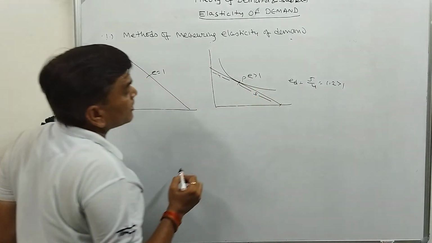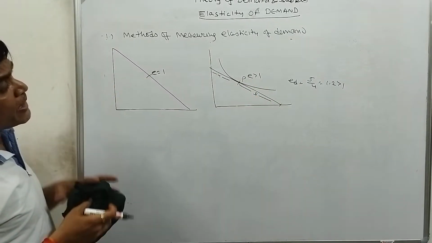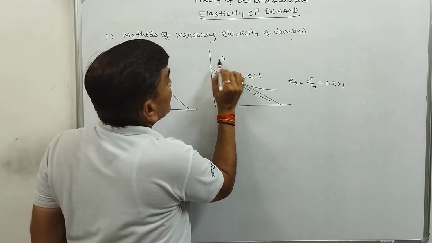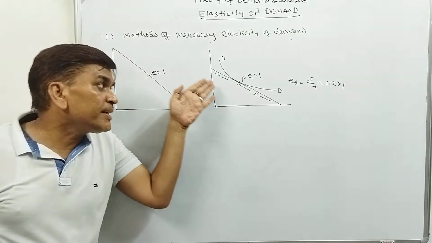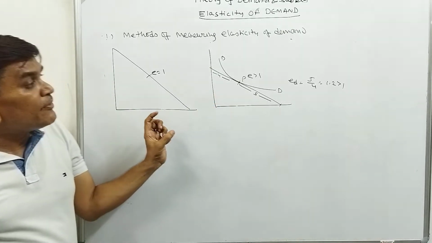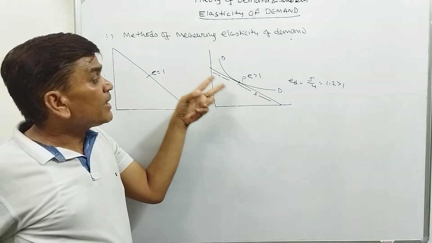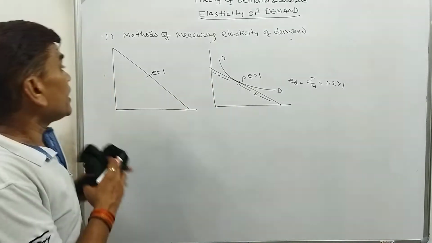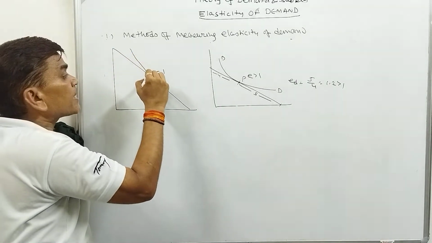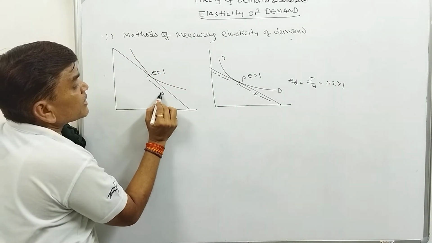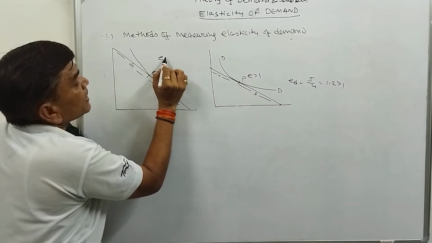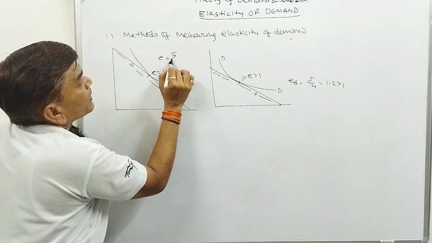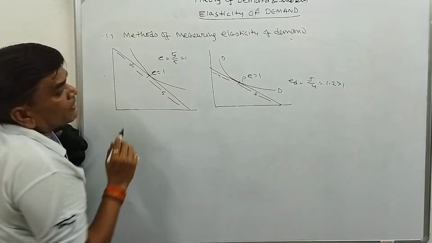So if we have to calculate the elasticity on any point, we will draw a tangent on that point and then calculate lower segment divided by upper segment. If lower segment and upper segment are equal, suppose this is 5 centimeter and this is also 5 centimeter, so elasticity will be 5 divided by 5, that is 1.